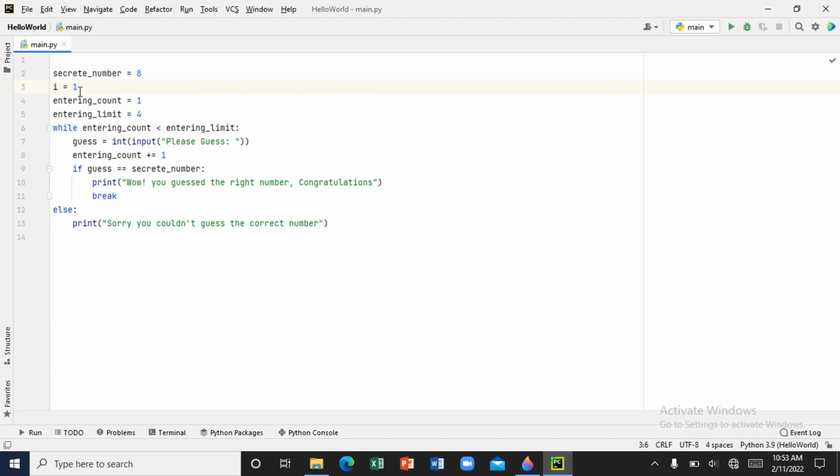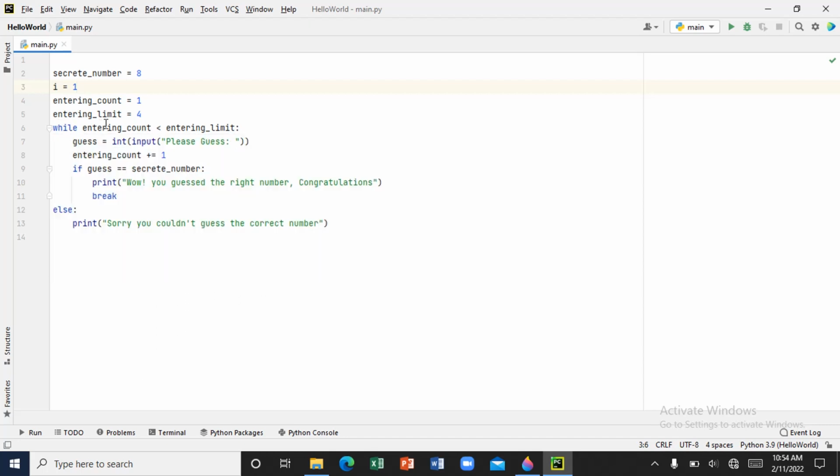When the program adds 1, it becomes 2. So the user gets the second chance to guess again. If the user's guess is still wrong, it's going to add 1 again, 3. The user is going to have the third chance to guess again. So for the third time, when the user entered and it's still wrong, then the program breaks or prints sorry, you couldn't guess the correct number.